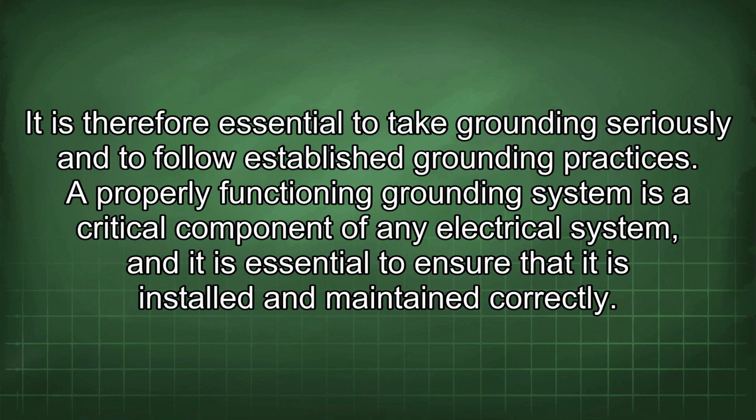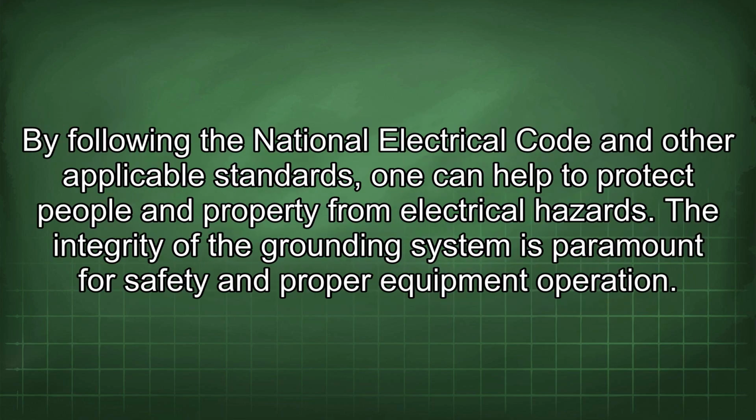A properly functioning grounding system is a critical component of any electrical system, and it is essential to ensure that it is installed and maintained correctly. By following the National Electrical Code and other applicable standards, one can help to protect people and property from electrical hazards. The integrity of the grounding system is paramount for safety and proper equipment operation.